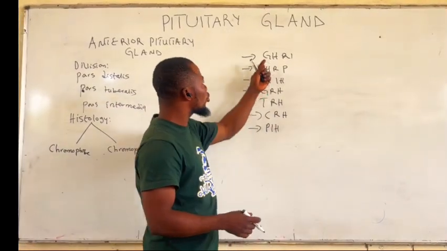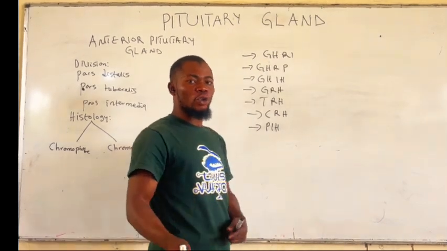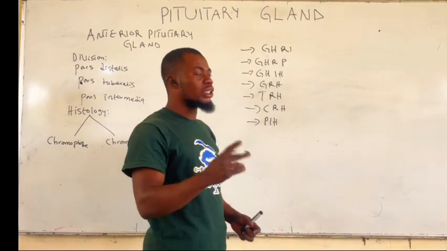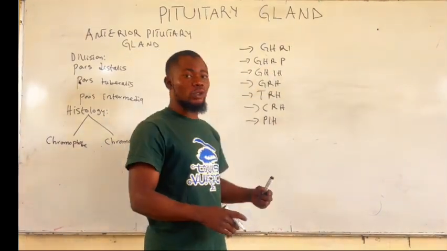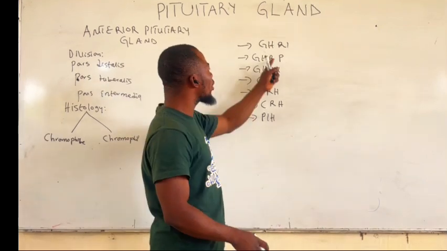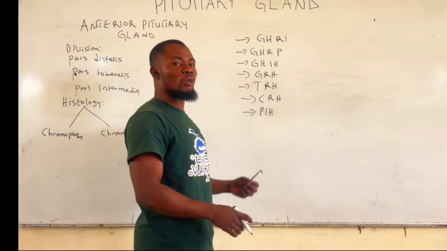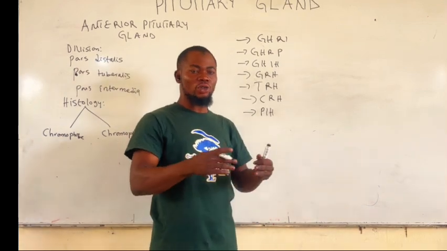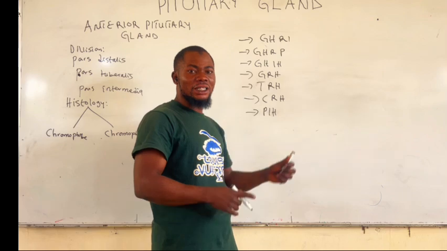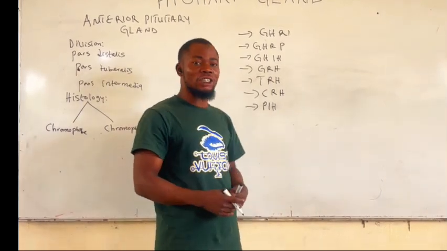From their names, growth hormone releasing hormone stimulates the release of growth hormone. Growth hormone releasing polypeptide has 2 functions. It stimulates somatotropes to release growth hormone, and as well it stimulates the hypothalamus to release growth hormone releasing hormone. Growth hormone inhibitory hormone is also called somatostatin, and it is a factor that inhibits the release of growth hormone from the anterior pituitary gland.